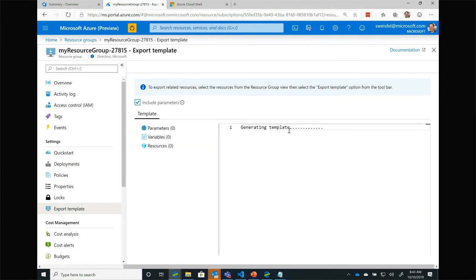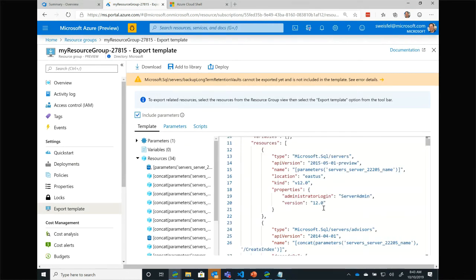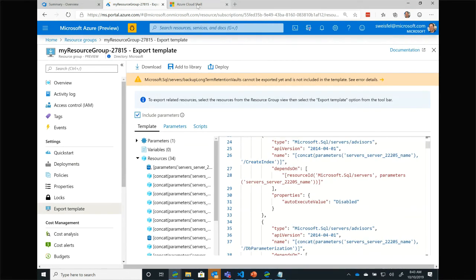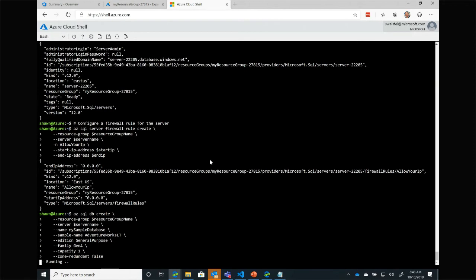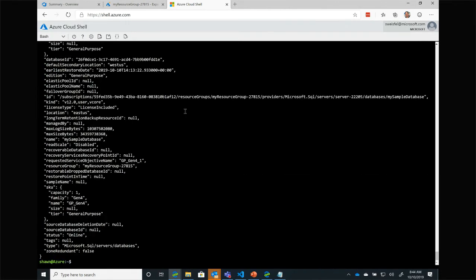So it will generate that ARM template for me. So hopefully that answers your question, Nick. And feel free to post any follow-ups here in the chat. So it's still generating the template, but here's my resource. Here's my ARM template. So in that guy, there's my database. It's fully provisioned. So now I have a running database in Azure, created procedurally. The script and the steps that we just ran through are all in that download that you can get a handle on.